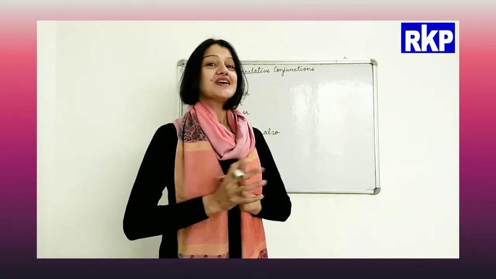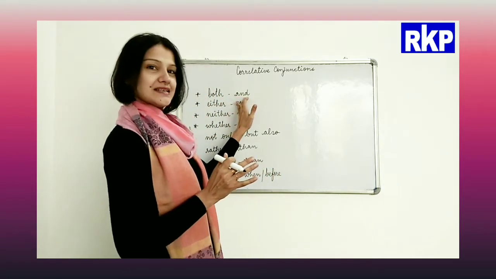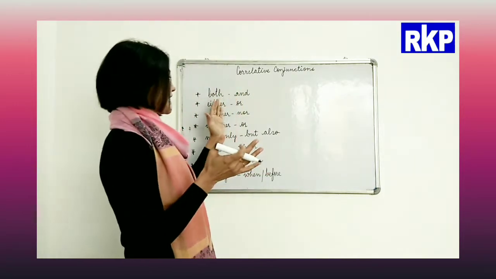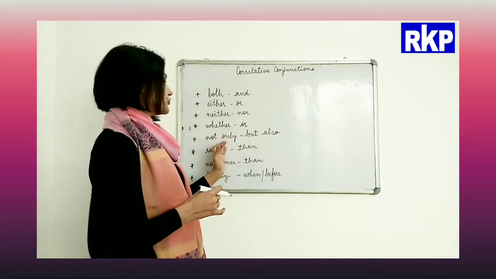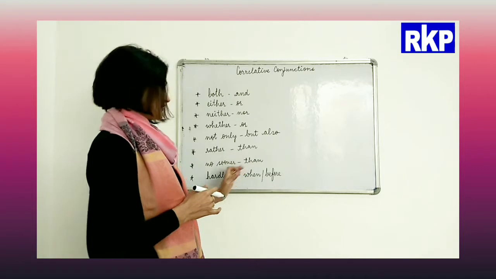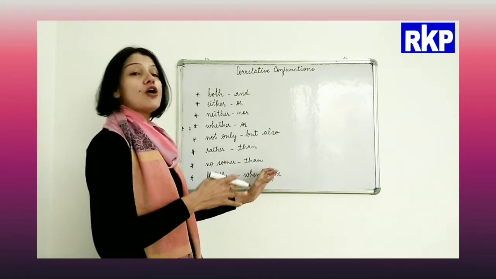We can say that. So if you have a look here: both and, either or, neither nor, whether or, not only but also, rather than, no sooner than, hardly when or before.